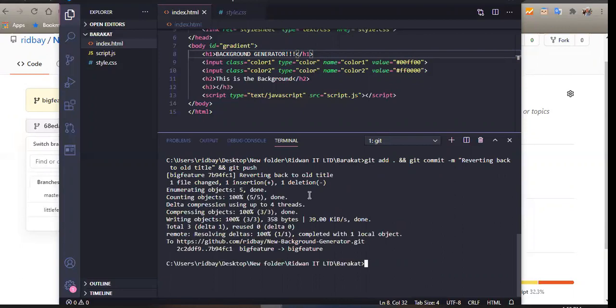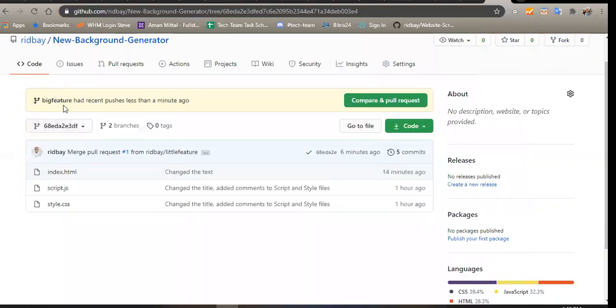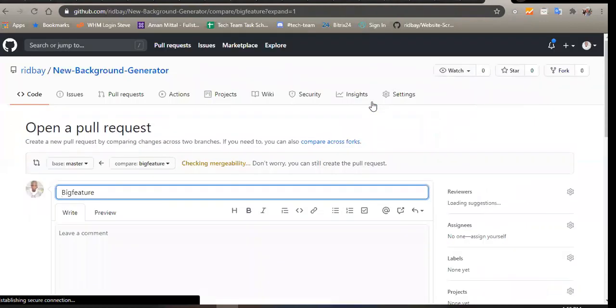So let's go back to GitHub. We have this push to GitHub. So if I go back to GitHub, you see this message now: big feature had recent pushes less than a minute ago. So she can actually do this.